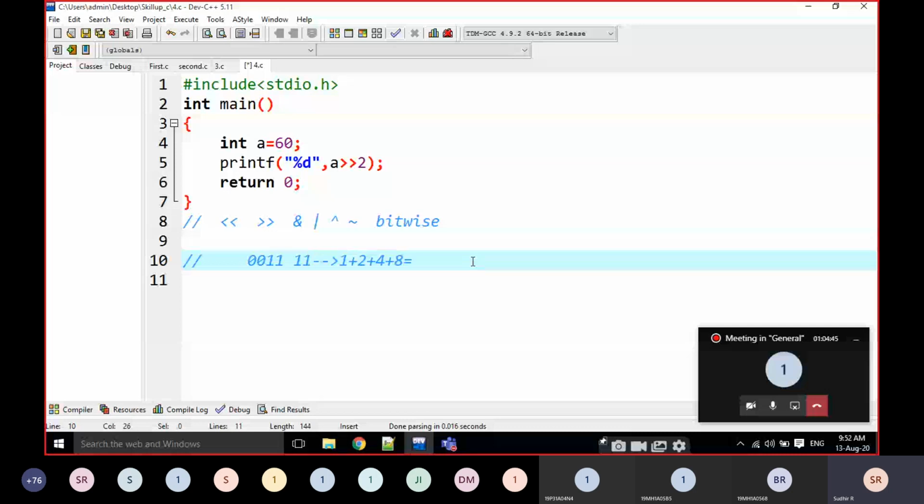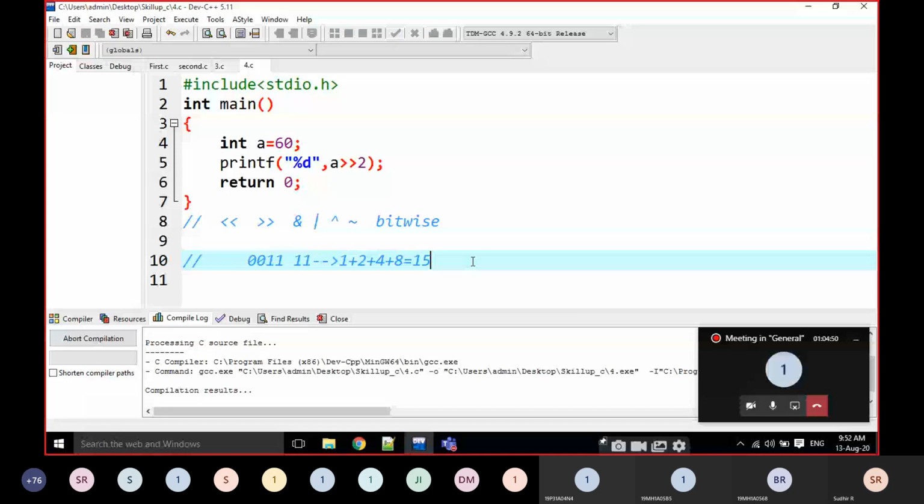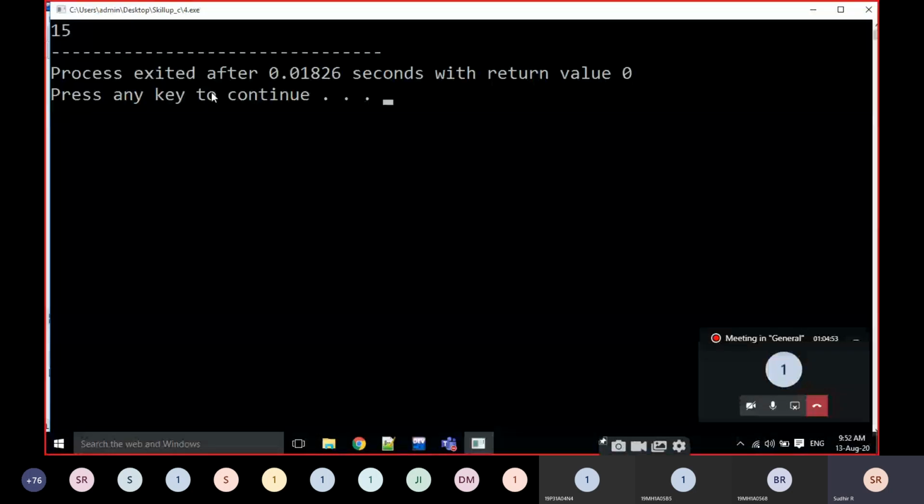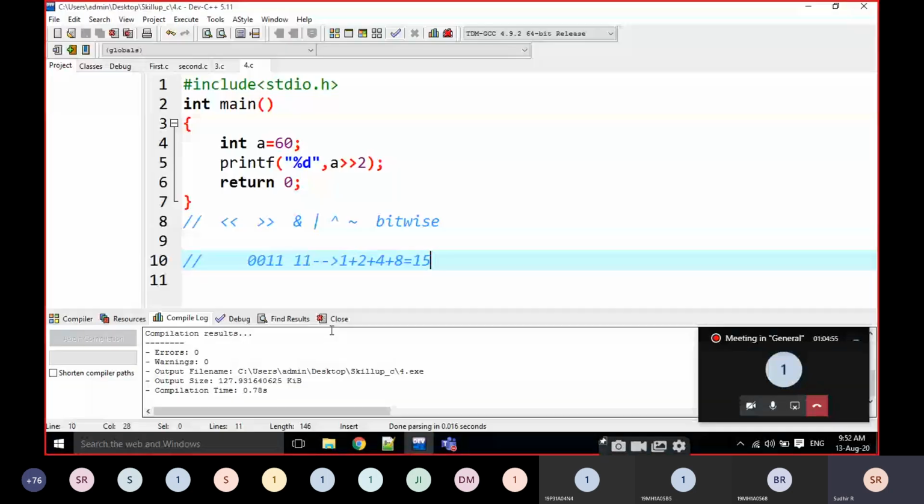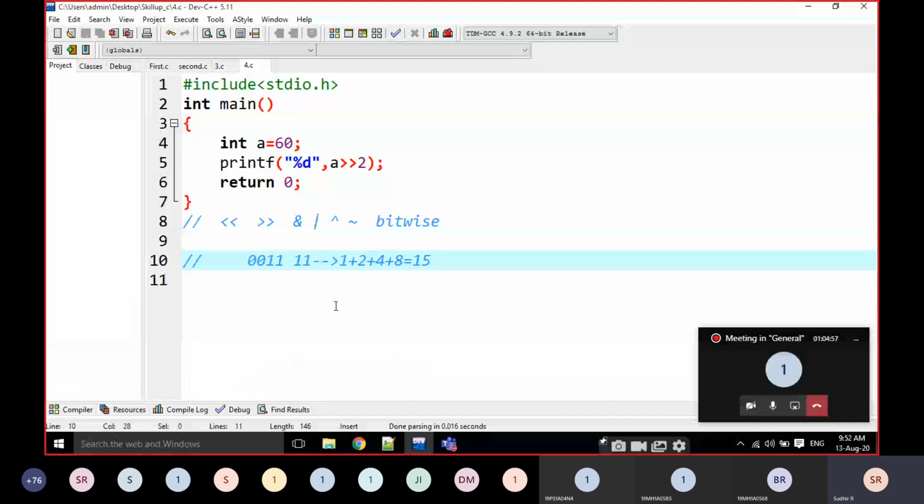That is going to be 12 plus 3, that is going to be 15 is the output. Okay? Is it clear? Right shift and left shift. If you are using left shift, we have to put zeros at the end. In the right shift operator, we have to delete the values. That's it. In this way, the right shift and the left shift are working.